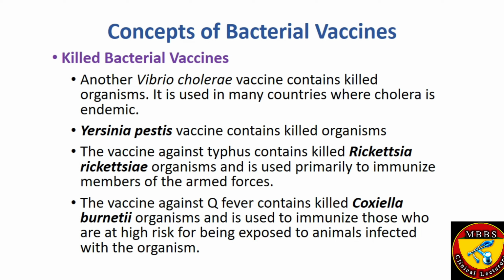Yersinia pestis vaccine contains the killed organism. Likewise, the vaccine against typhus contains killed Rickettsia organism and is used primarily to immunize members of the armed forces. The vaccine against Q fever again contains the killed Coxiella burnetii organism and is used to immunize those who are at high risk of being exposed to animals infected with the organism. So they are not given to each and everybody, but they are used by targeting individuals who are actually at high risk.